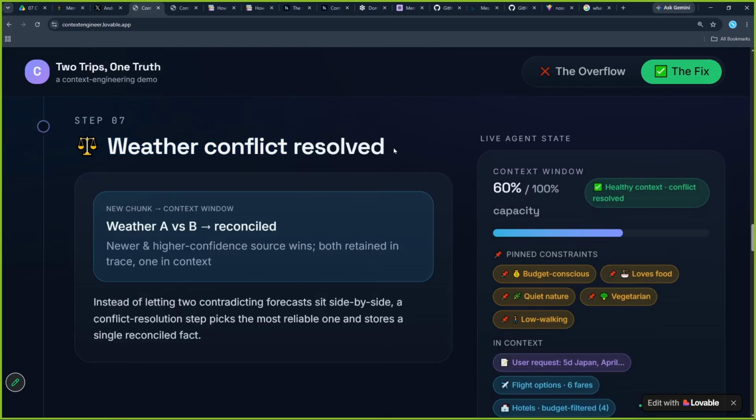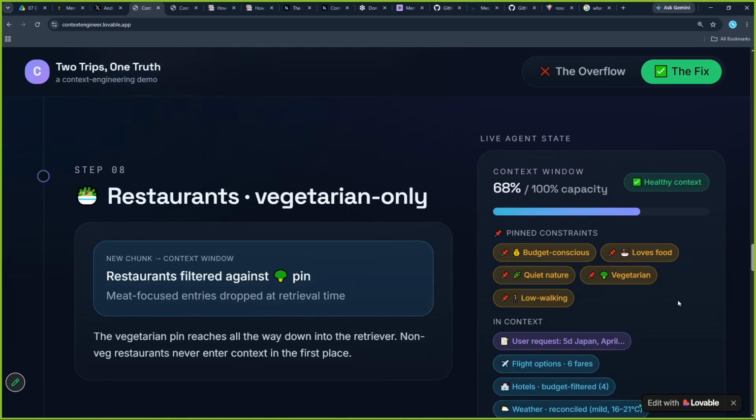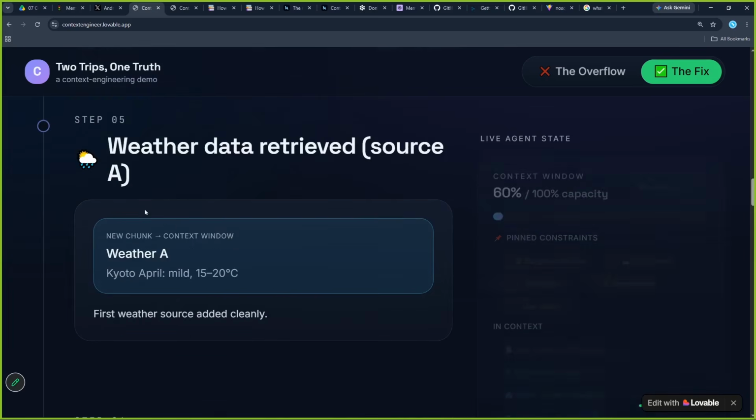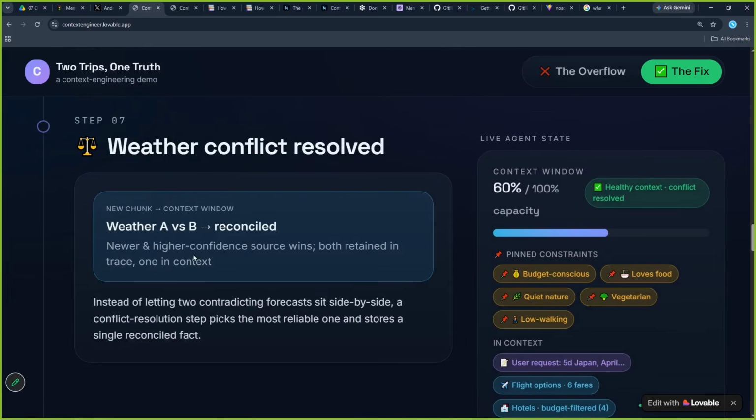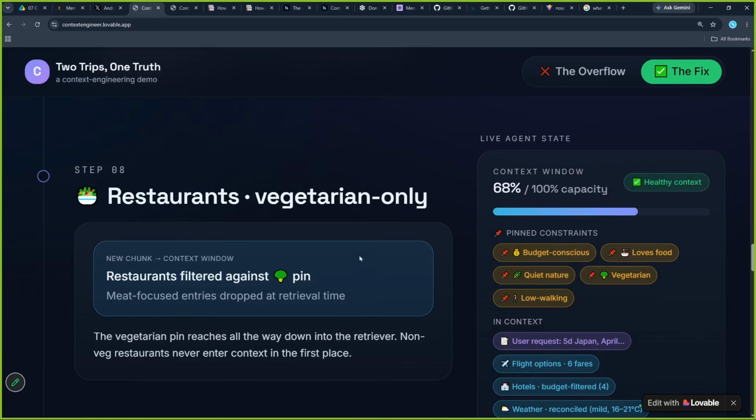Now new weather information is received. Weather conflict. Should I choose A or should I choose B? The answer is I will choose the latest information. In this scenario, I will eliminate the A information and override it with the new information. Again, my context window is being maintained healthy.